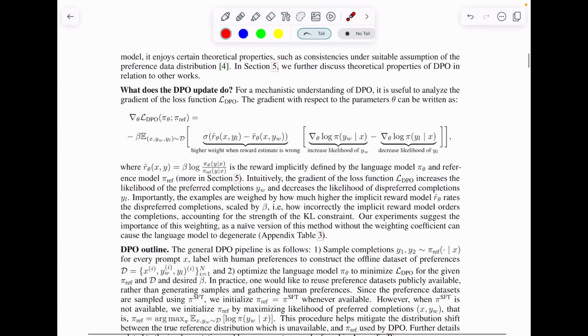Essentially what they did is that they simply took the optimization function or the loss function for RLHF and got rid of the reward function r theta, specifically in the case when you are using the Bradley-Terry preference model. So that's all for this particular video.